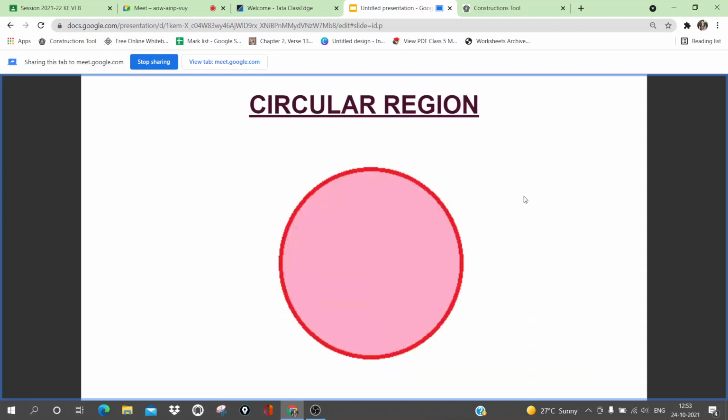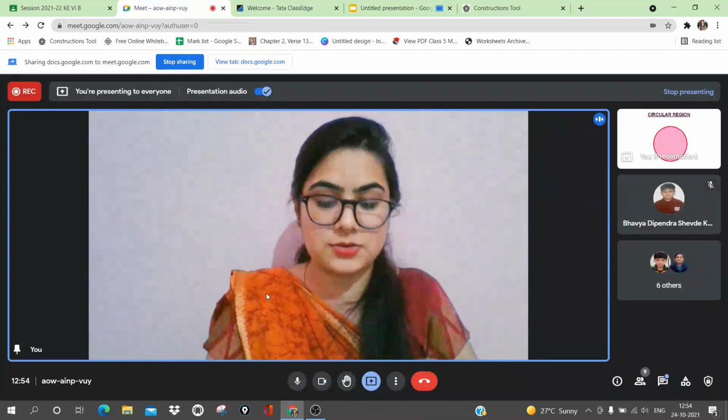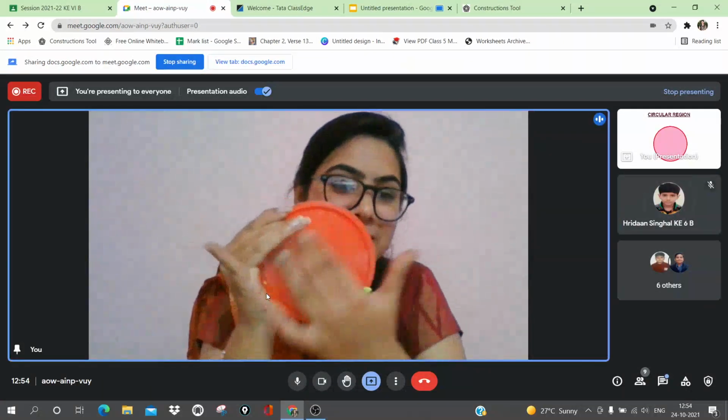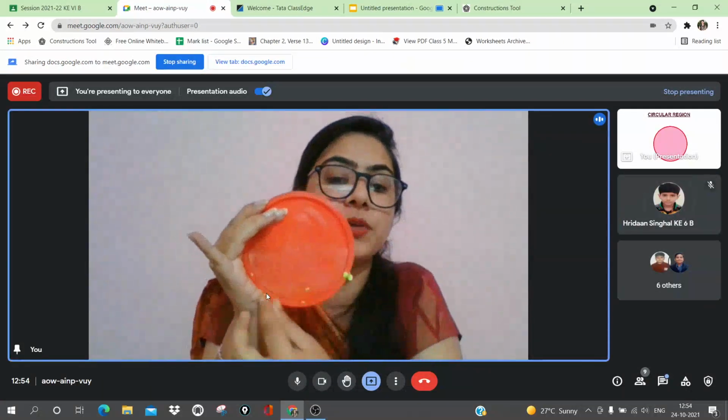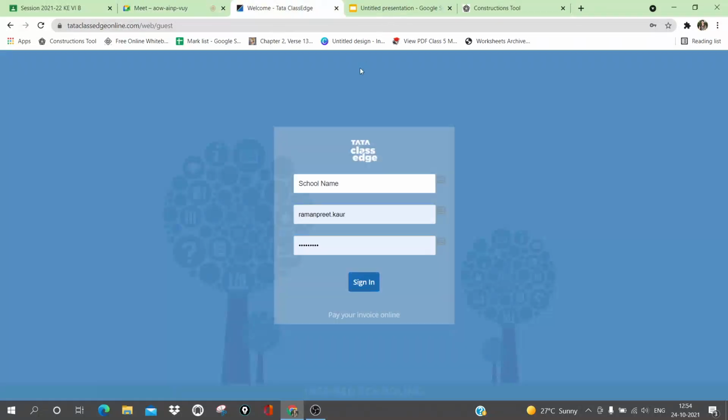Next is circular region. So circular region includes both the boundary, the circumference, the red color one, and the pink region, the area. It is called a circular region. Very important thing, circular region includes both area and boundary. So here you can see, very good Ridan, this area and the boundary, the circumference also. Is this clear to everyone? All the parts? Yes, ma'am.